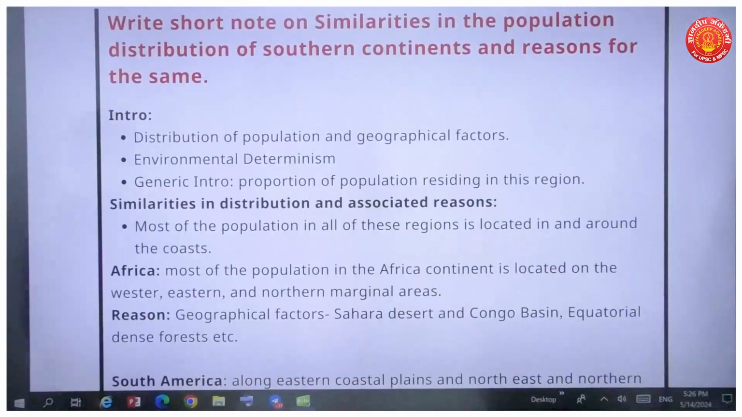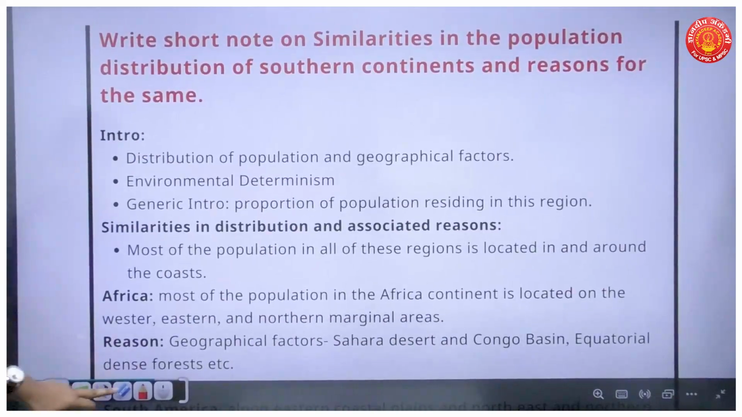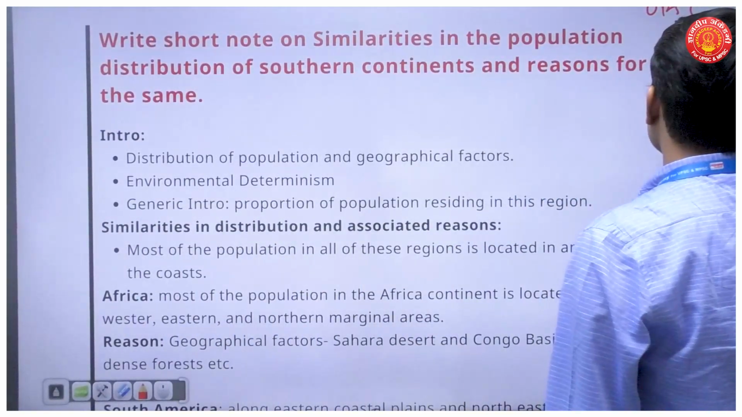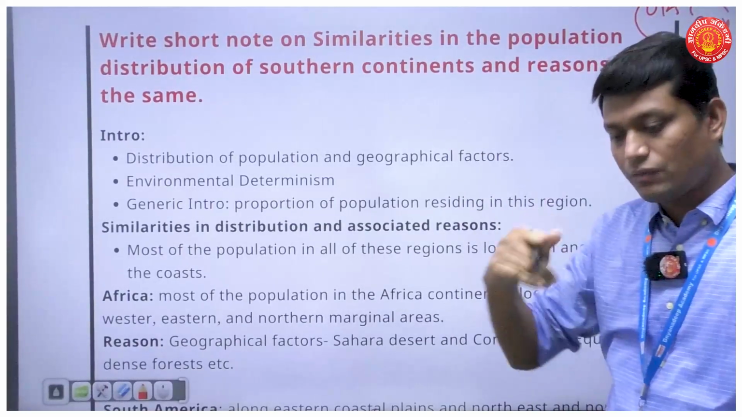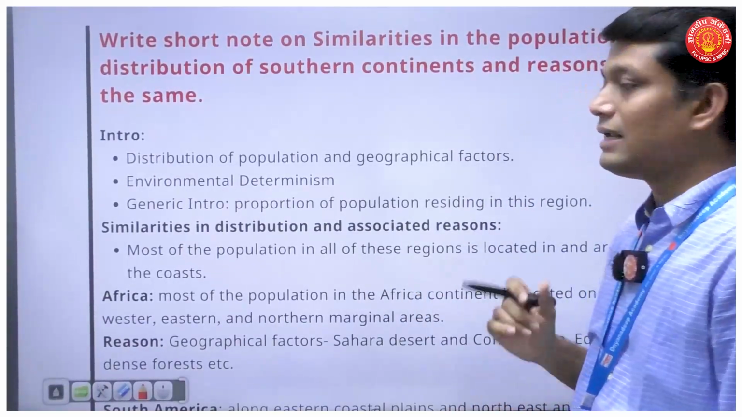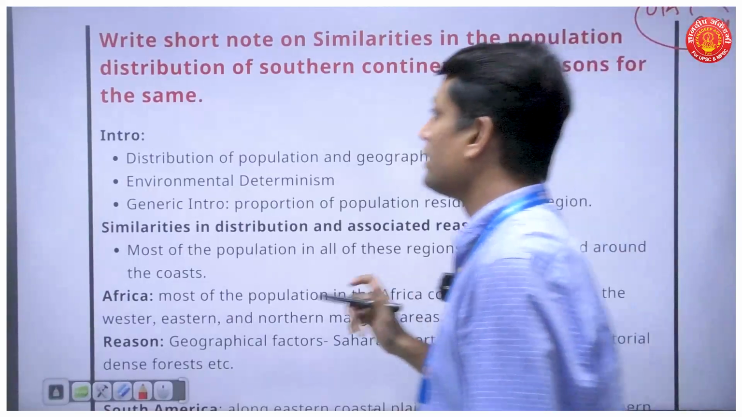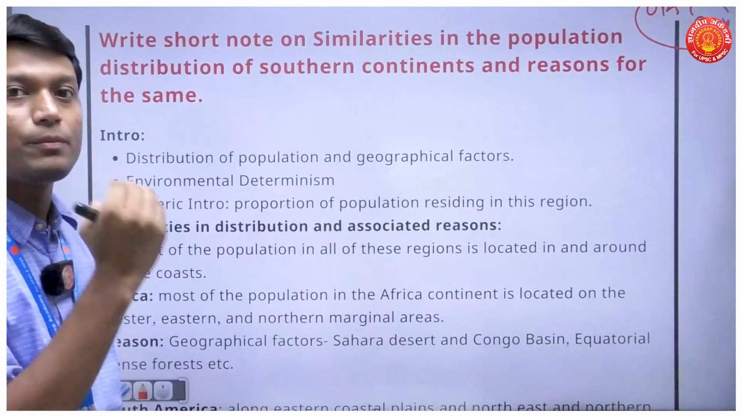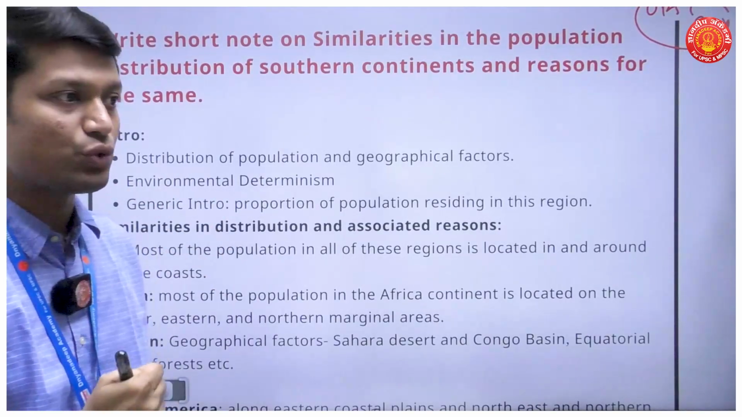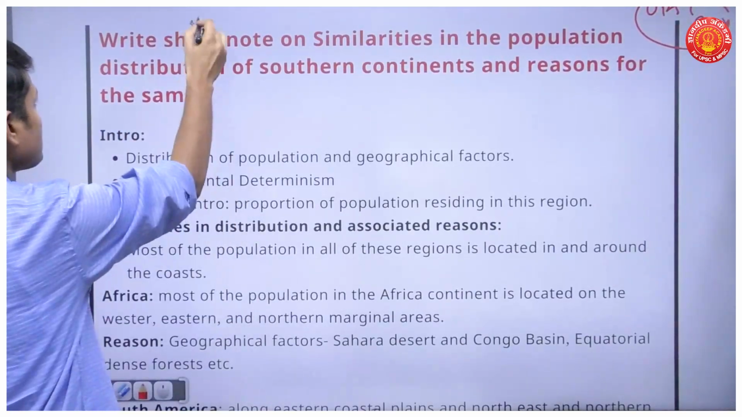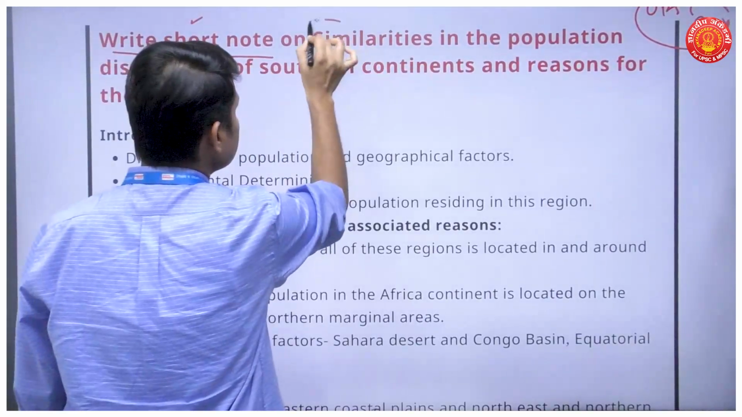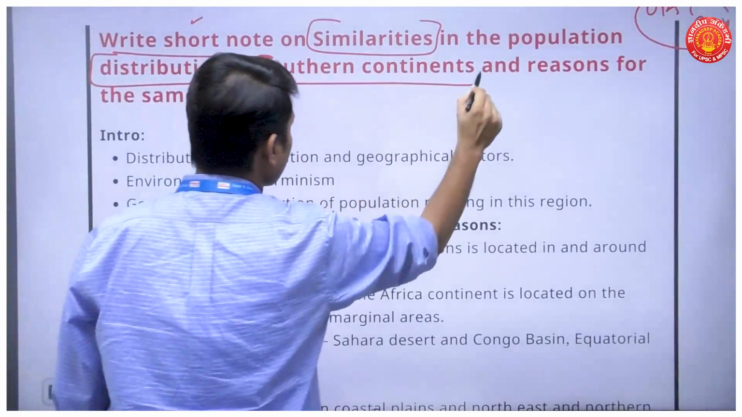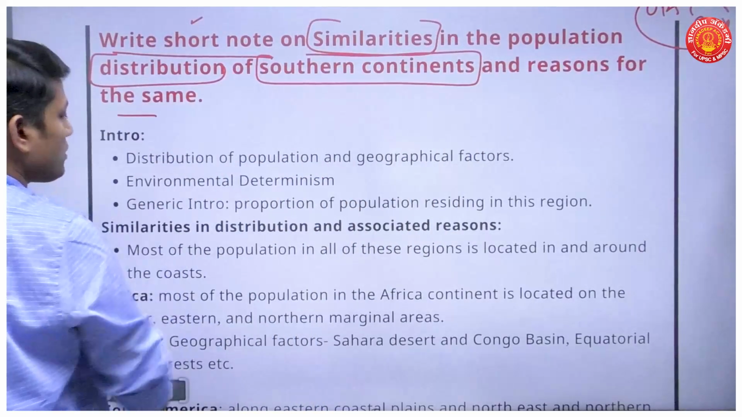Coming to our question. This was a very static question. This is a UPSC PYQ from the population and settlement part. The first part we are taking is population and settlement, and in it there is growth and distribution of population. So we have to discuss how population grows worldwide as well as how population is distributed worldwide. On that part there is this question, which says: write a short note on similarities in the population distribution of southern continents and reasons for the same.